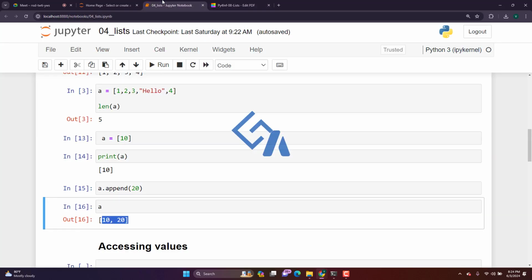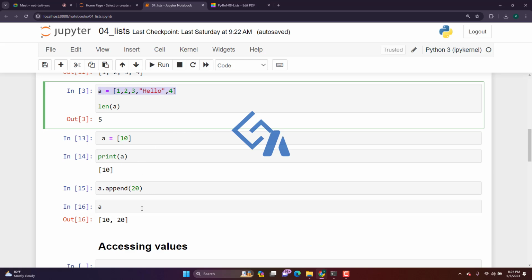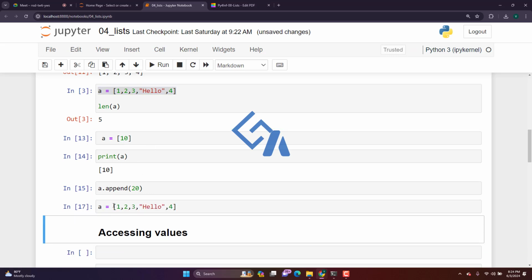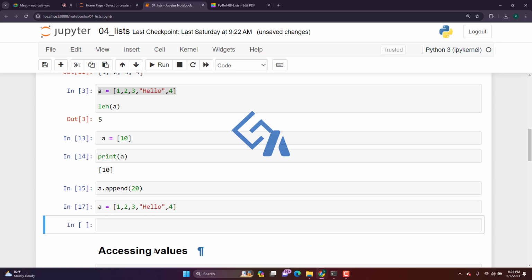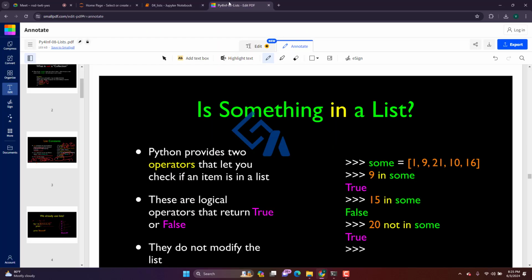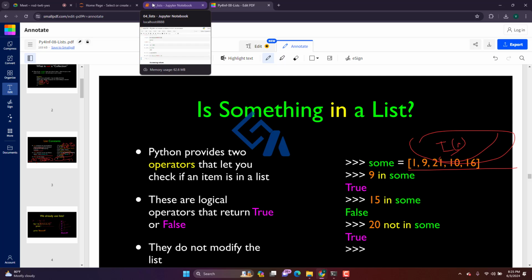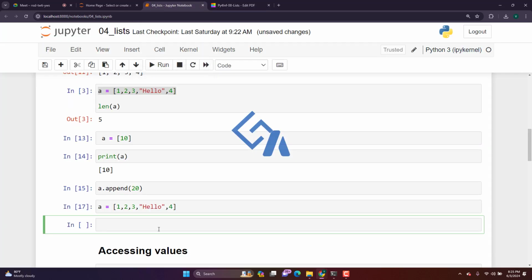Okay. So to check if any value is present in a list. For example, this is my list again. I'm taking the A list. I just want to check, in a real scenario, right? We will have thousands of datas in the list. So it is not easy to check each condition, like you have to use a for loop and check one by one. Instead of that, you can check one in A.